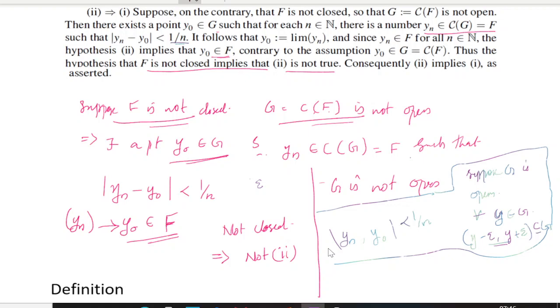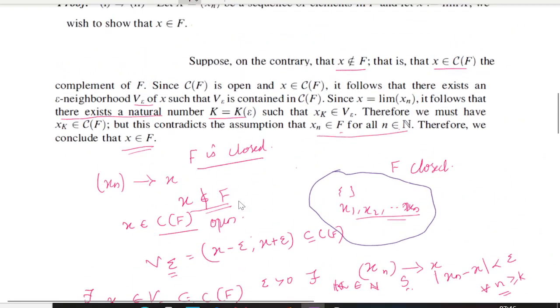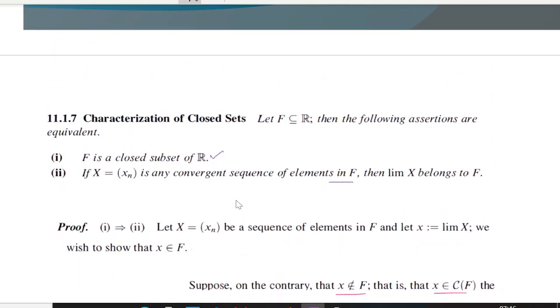So its contrapositive should be condition 2 implies F is closed. That is, 2 implies condition 1. So we have proved it both ways. So this is the characterization of closed sets. So what is the characterization of closed sets? Let F be a subset of R, then the following statements are equivalent. F is a closed subset of R, and if x equal to xn is any convergent sequence of elements in F, then the limit of x belongs to F.